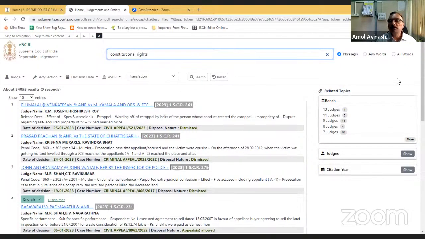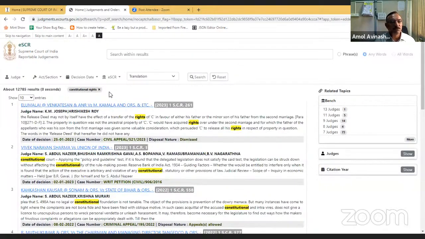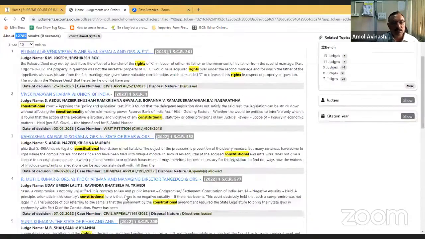Then I can search for any word. So if any word is available in the judgment, then that is available. Any of the 2 words or 3 words, whatever you have entered. So for constitutional rights with any word, I am getting 12,785 judgments, where either both words may be there in the judgment, or a single word may be there: the constitutional word may be there, or the rights word may be there, or both the words are there.